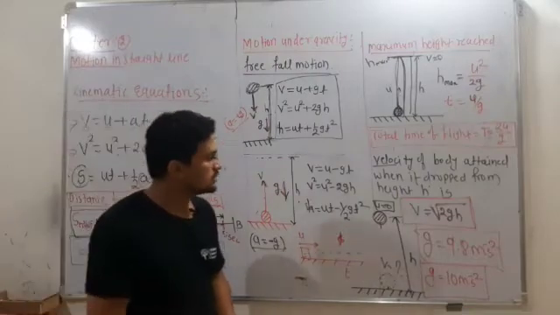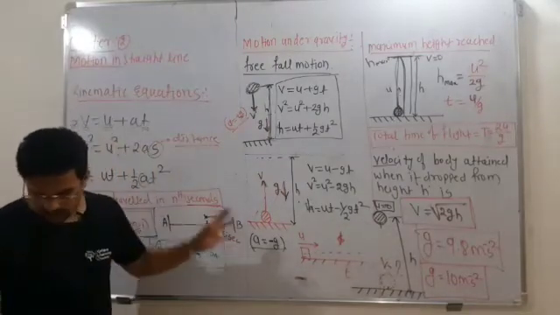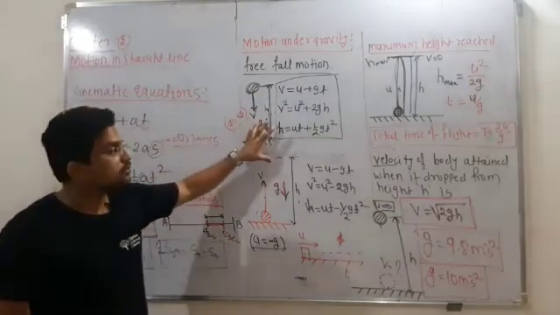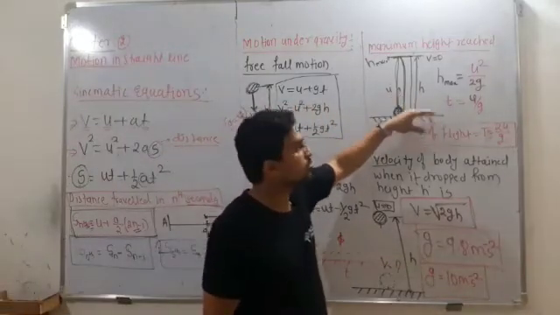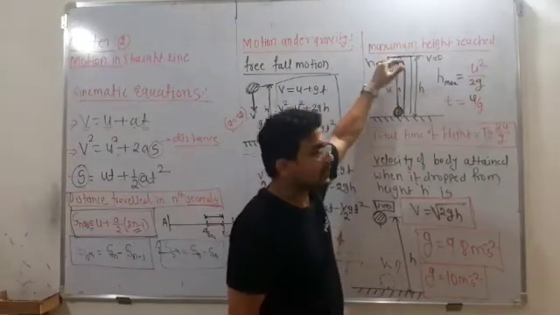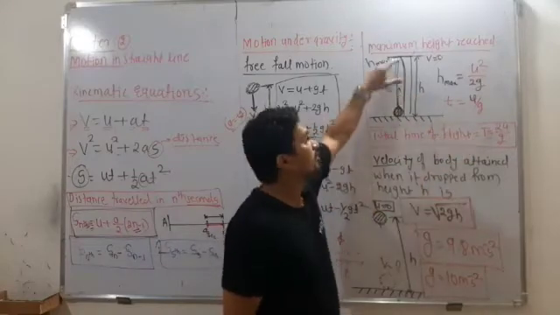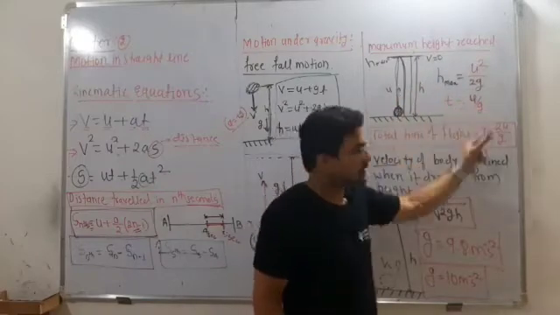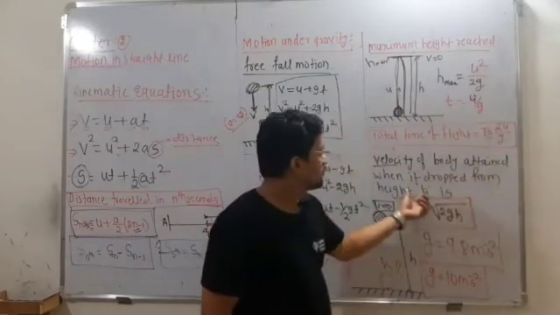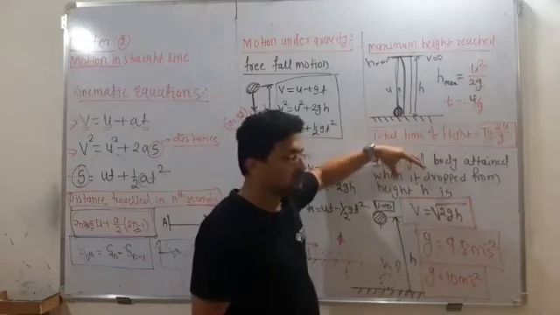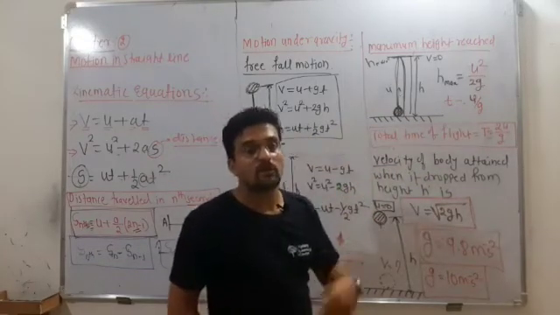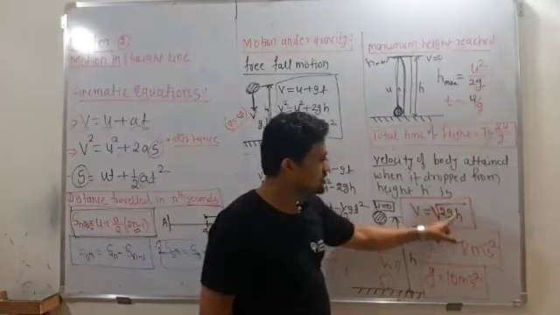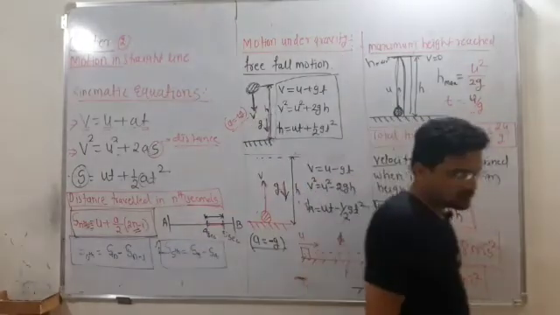The next one we will see. So try to understand this concept. These equations are very important. Free fall motion is also important, and these equations: how much time it will take to reach the maximum height and come back, that is nothing but the time of flight. वन वे टाइम मतलब यहाँ से यहाँ जाने के लिए t is equal to u by g, वापस आने के लिए again u by g, that's why it becomes 2u by g. And then velocity gained when you drop something from the height, maximum velocity it will gain is given by v is equal to under root of 2gh.